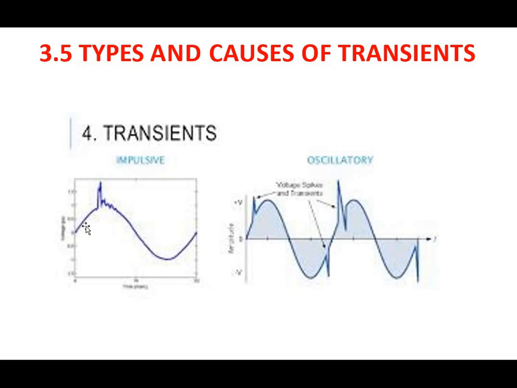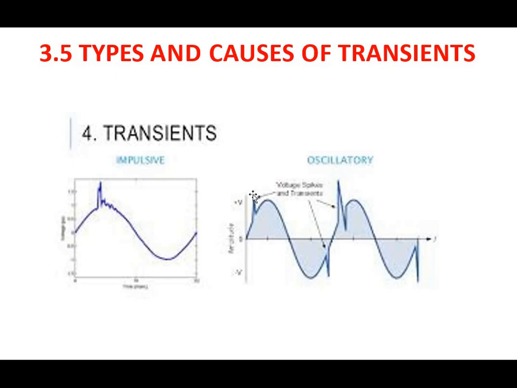In an impulsive transient we can simply see that it is only unidirectional, meaning only one half cycle consists of a transient disturbance. This is the figure for the impulsive transient. Now the oscillatory transient: impulsive is unidirectional and oscillatory transients are bidirectional.